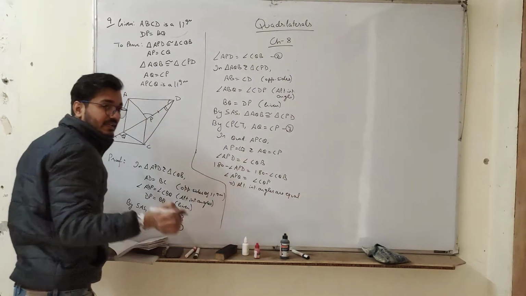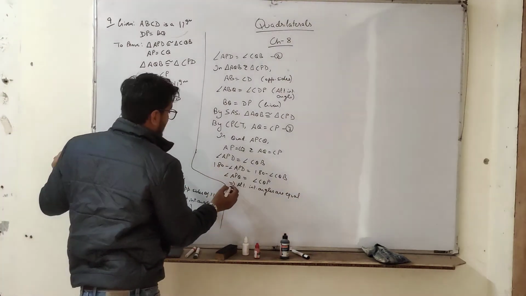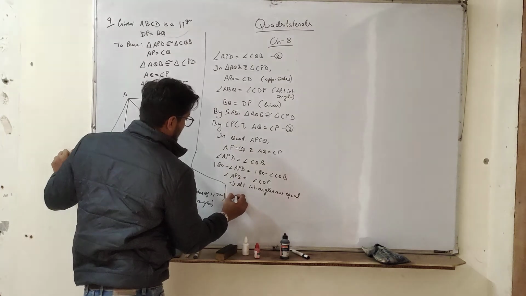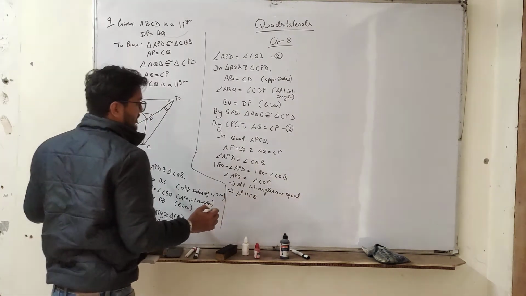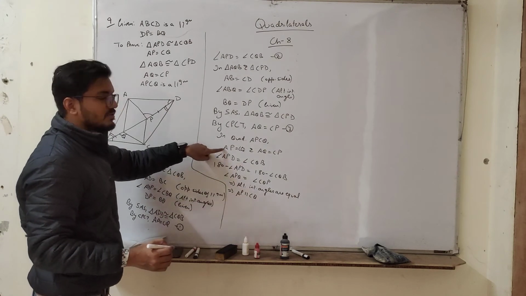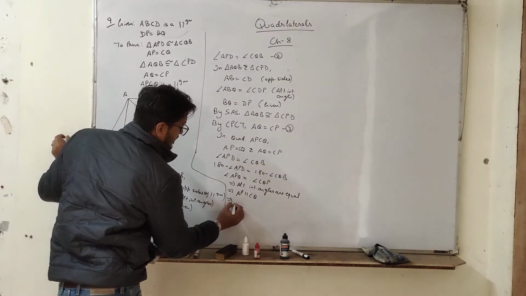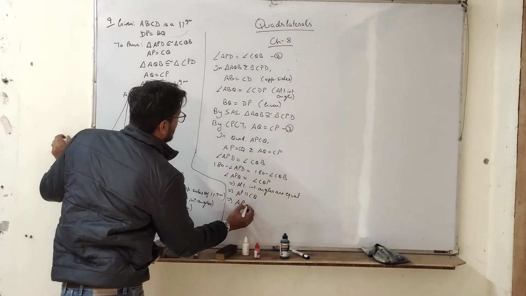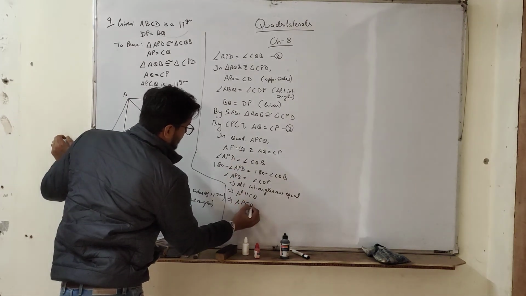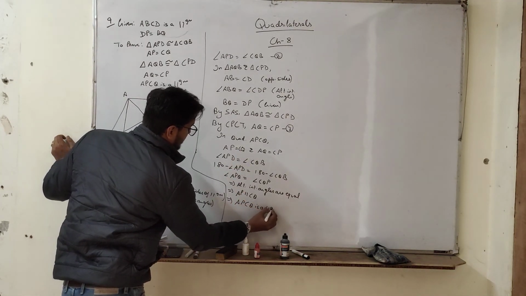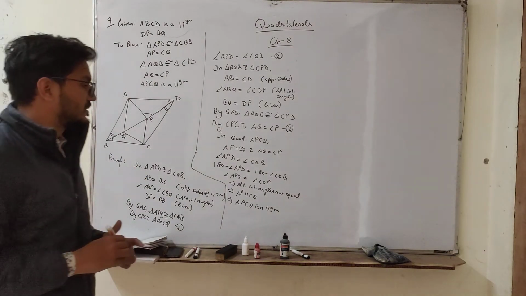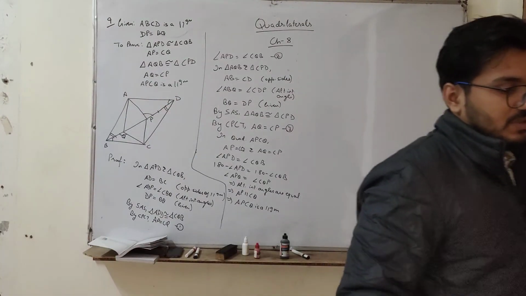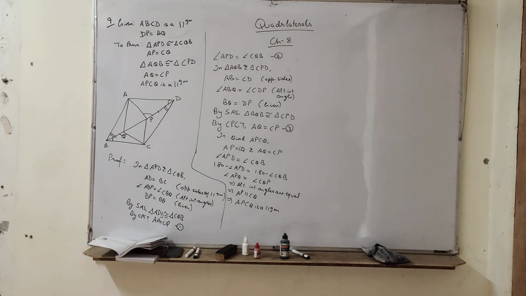So if alternate interior angles are equal, that means lines are parallel, so we can say AP is parallel to CQ. So if AP is parallel to CQ and AP is equal to CQ, this means APCQ is a parallelogram. If opposite sides are equal and opposite sides are parallel, that means it is a parallelogram. Please pause the video and note down.